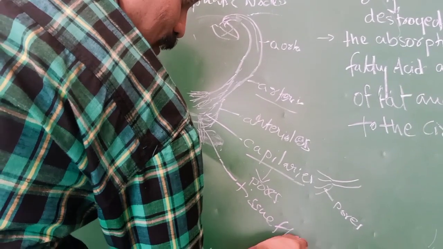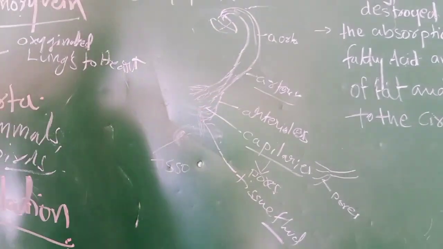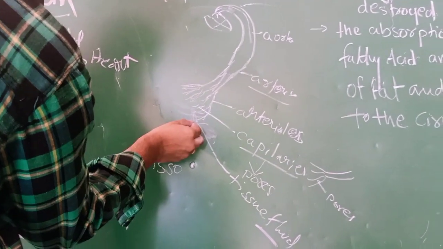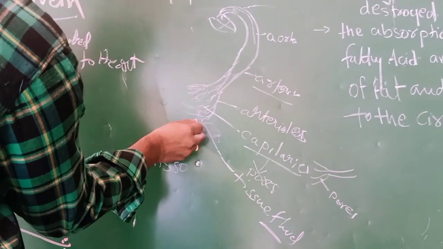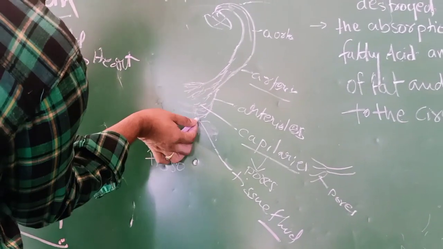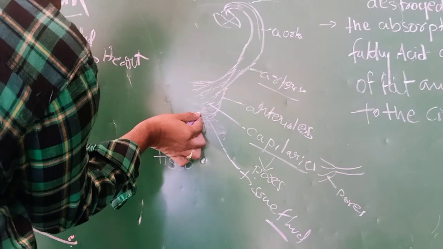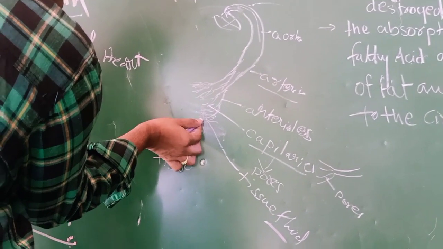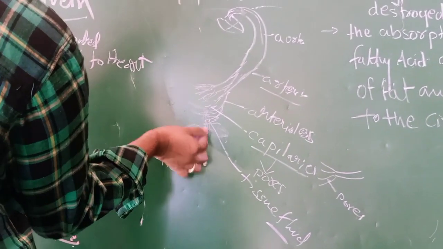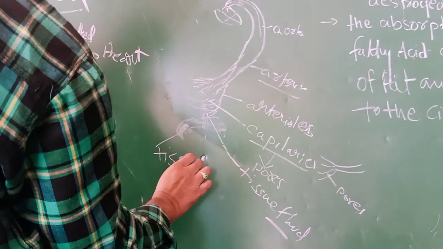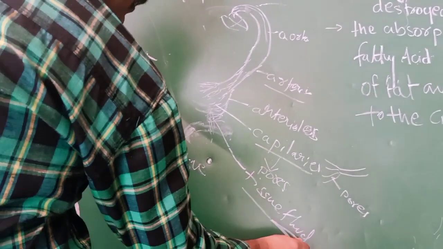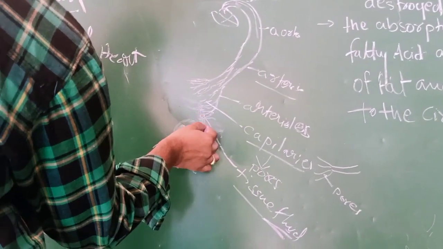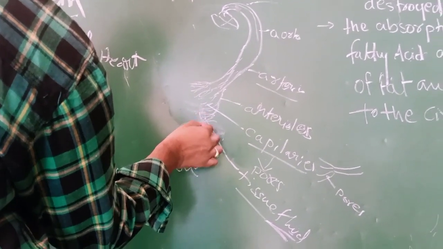Tissue fluid is the substance of blood only, but that tissue fluid does not have blood cells or platelets. Only colorless, water-like substances enter into the tissues, so it is called tissue fluid. This tissue fluid is nothing but what we can call lymph.